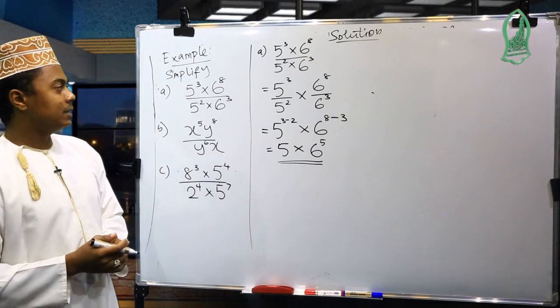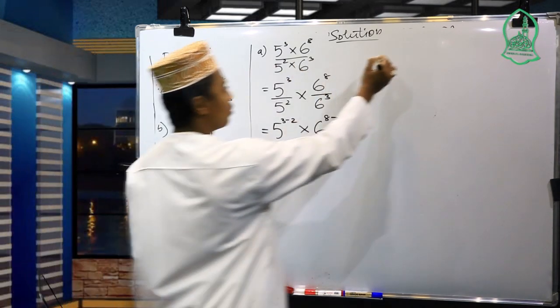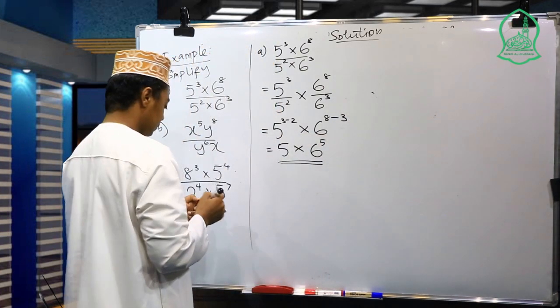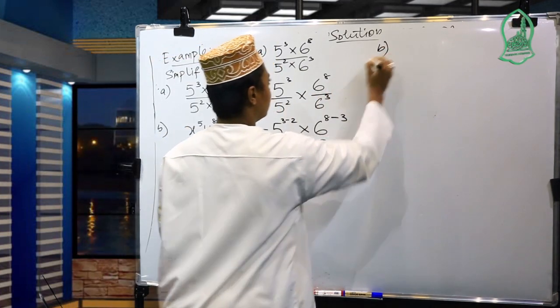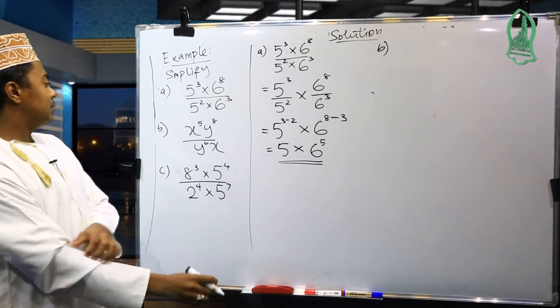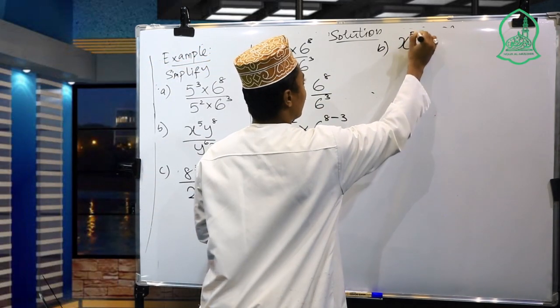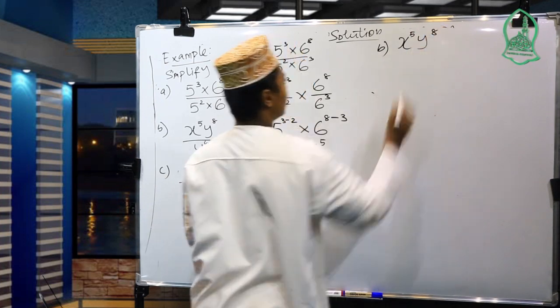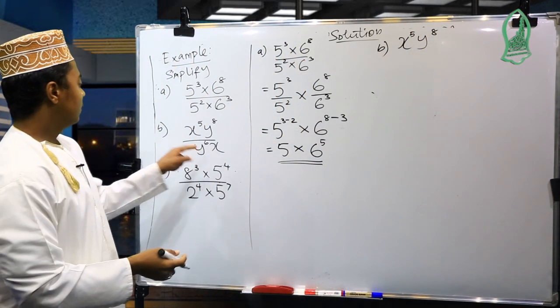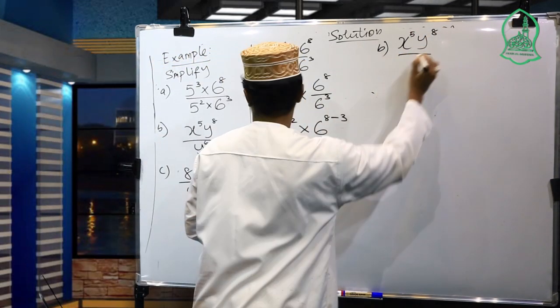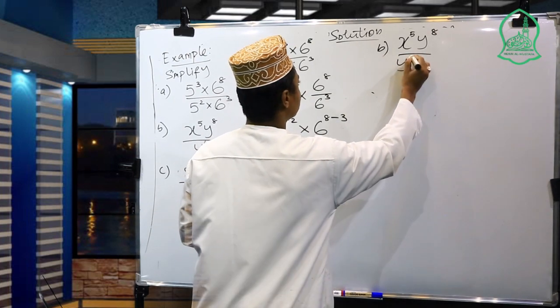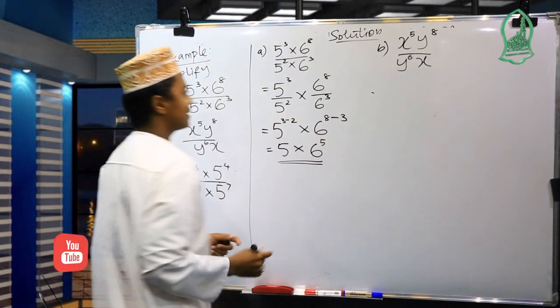Question number B: we have x exponent 5, y exponent 8, divided by y exponent 6, x.